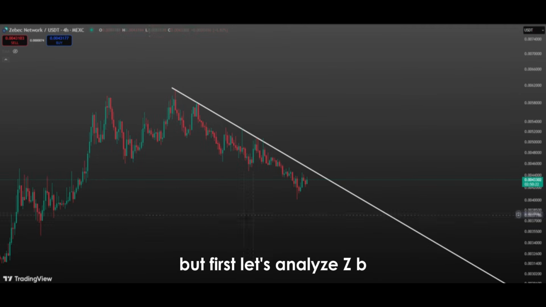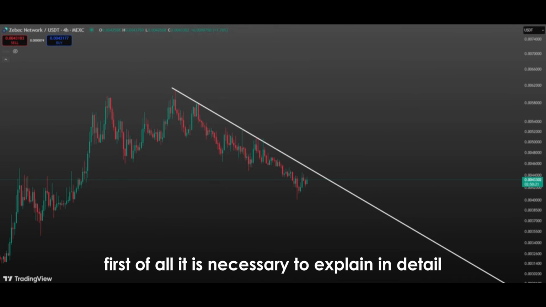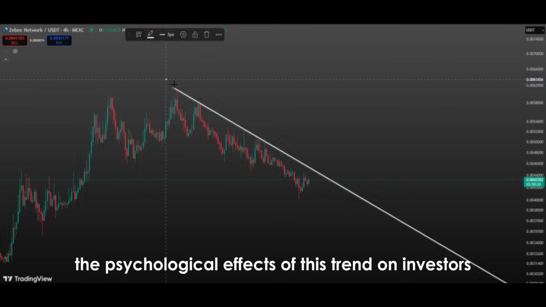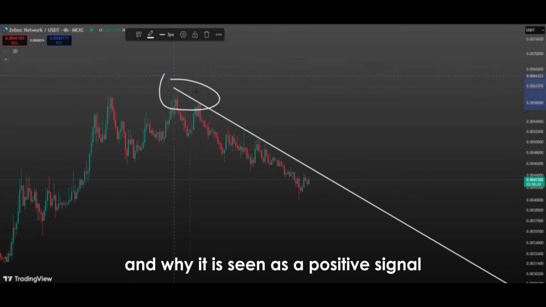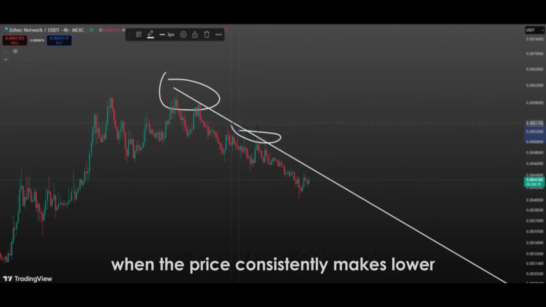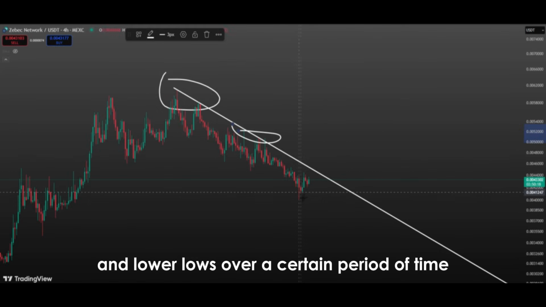But first, let's analyze Zbcn. First of all, it is necessary to explain in detail what the downtrend structure in the market means, the psychological effects of this trend on investors, and why it is seen as a positive signal when the price breaks above this trend. A downtrend is formed when the price consistently makes lower highs and lower lows over a certain period